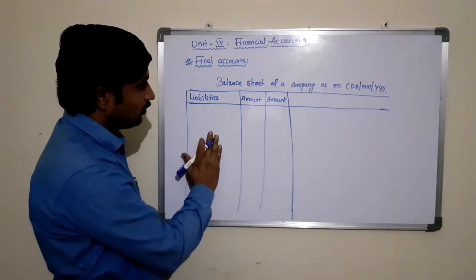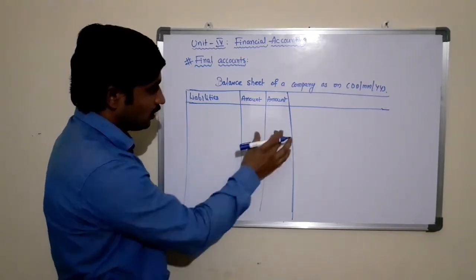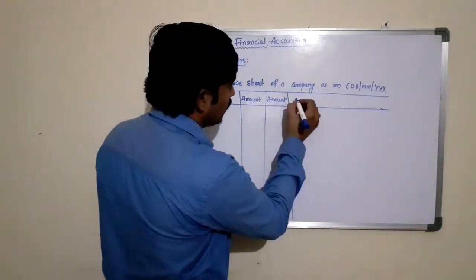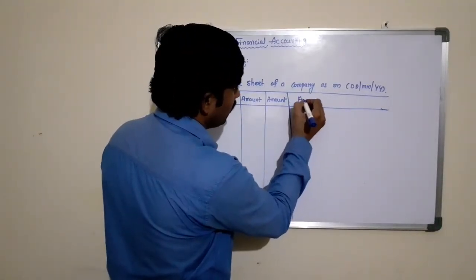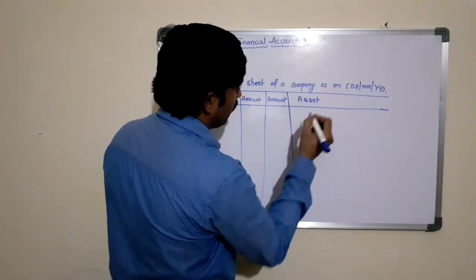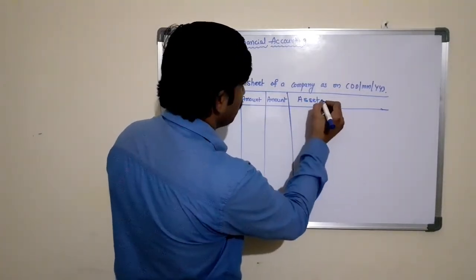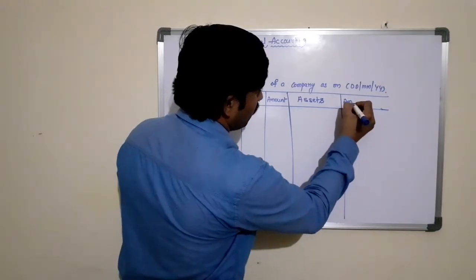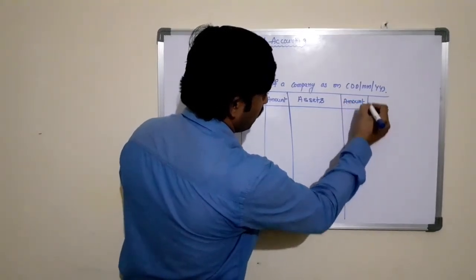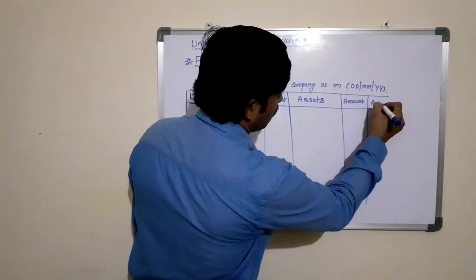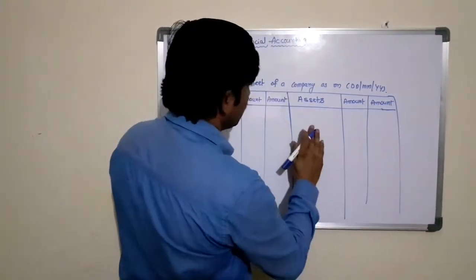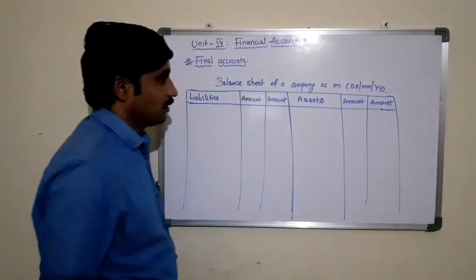The right hand side of the balance sheet is also classified into three columns: assets, amount and amount.